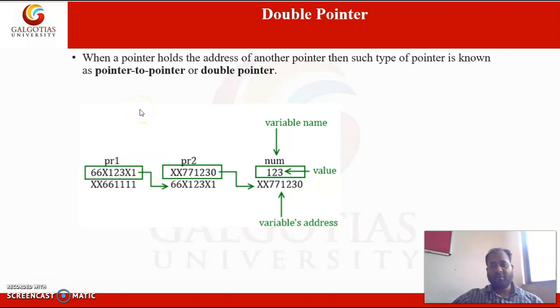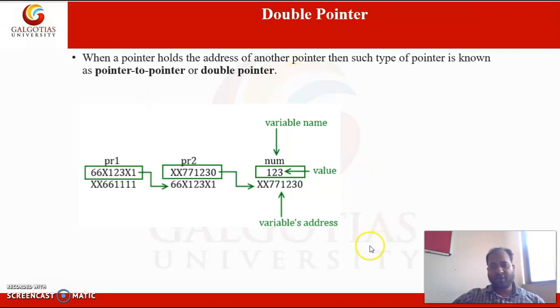Double pointer means that at the declaration we are having two stars before the pointer variable. Its meaning is that it is storing the address of a pointer variable, which is again storing the address of another variable.